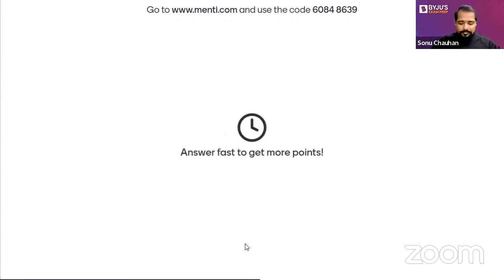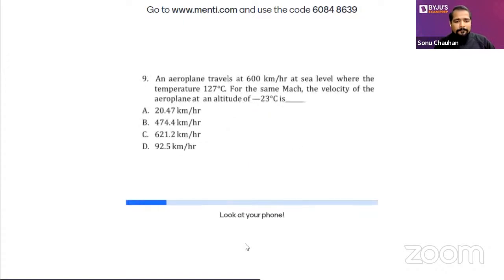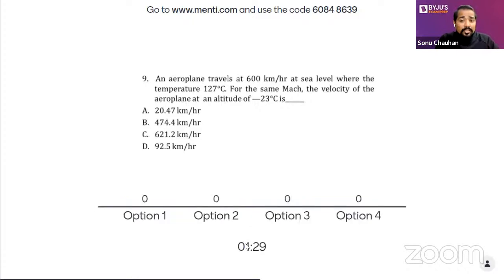Yes, just take the answer. This is a new concept which is added in thermodynamics. I think one year a similar question was asked, not exactly this. That is the reason I intentionally added this type of question in thermal, related to compressible flow, and you must know this part is added in thermodynamics. So take this question very seriously, and after that try to write the answer.